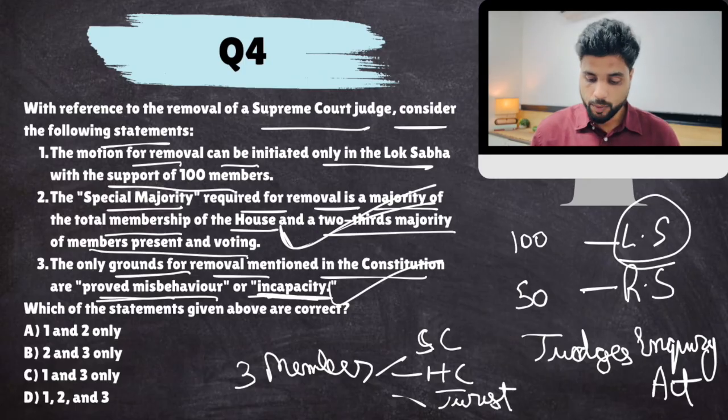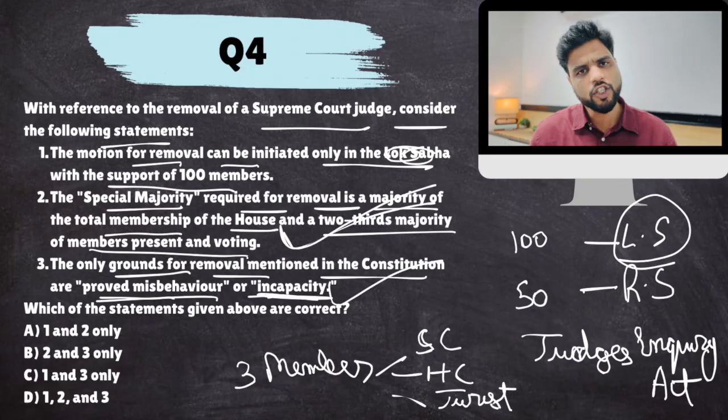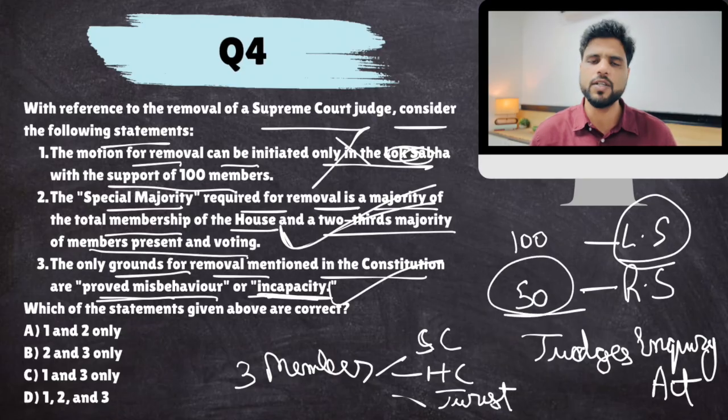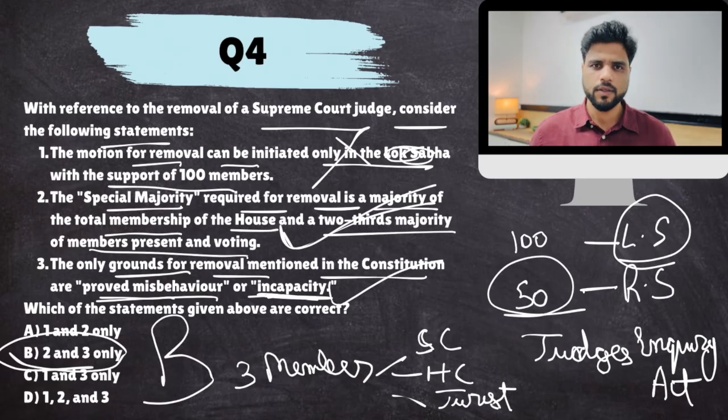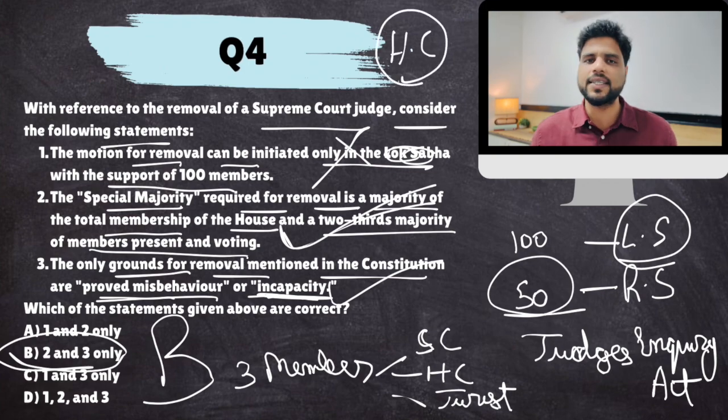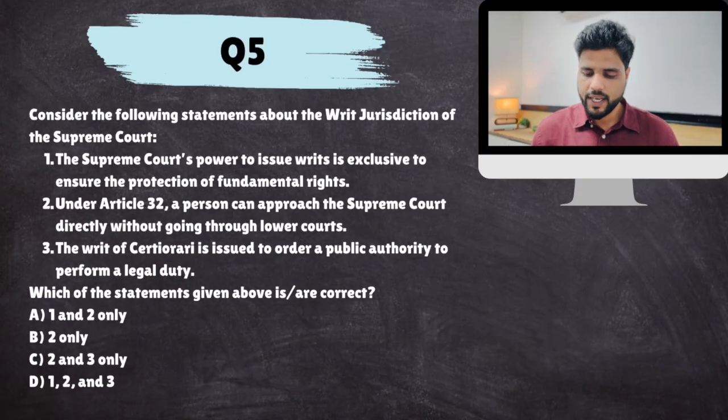Okay. Now, the motion for removal can be initiated only in Lok Sabha. No, it can be initiated in Rajya Sabha with the support of 50 members. So this statement is false. Okay. The answer would come out to be B. Right? Simple. And remember, the same process is followed in High Court also, for removal of High Court judges. Exact same. Okay. Next. Consider the following statements about the writ jurisdiction of the Supreme Court.